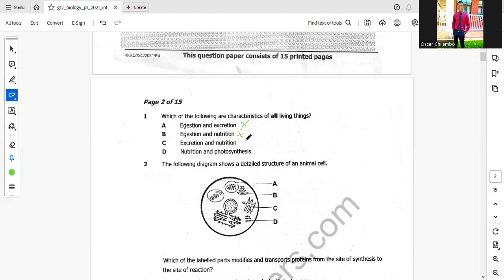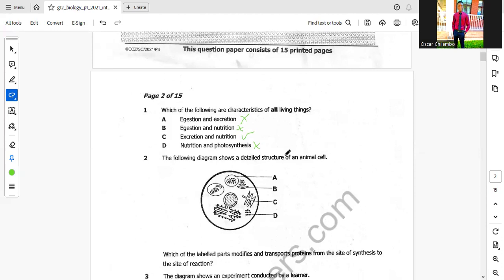Yes, all plants excrete and they undergo nutrition. Then D, nutrition and photosynthesis. Photosynthesis does not occur in animals. So our correct answer for this question is C.